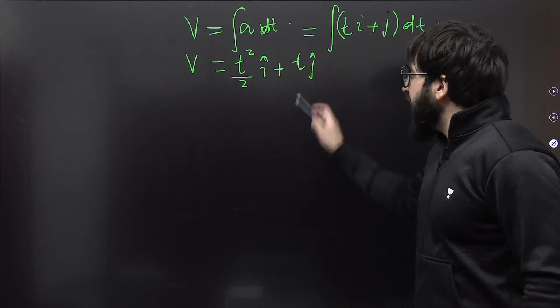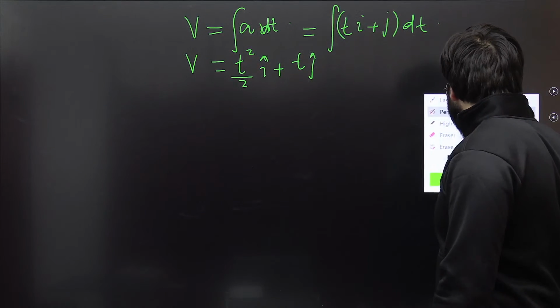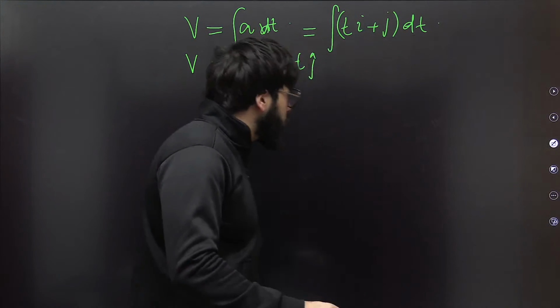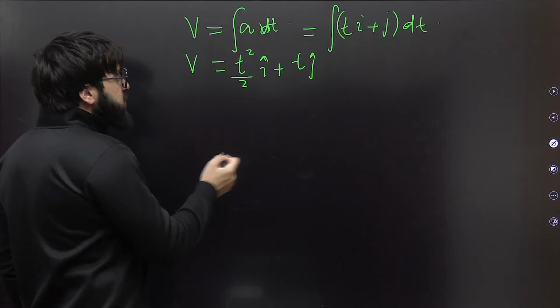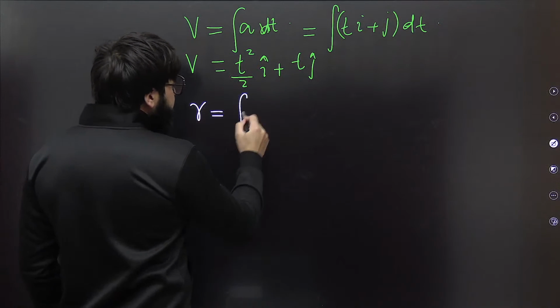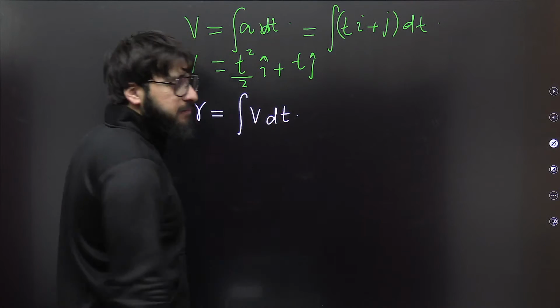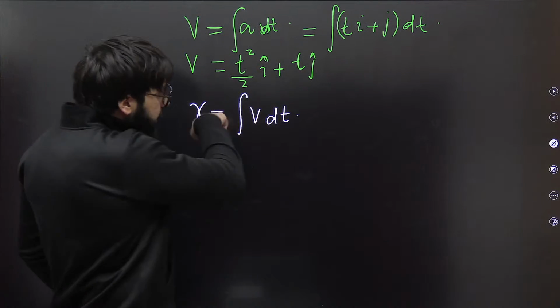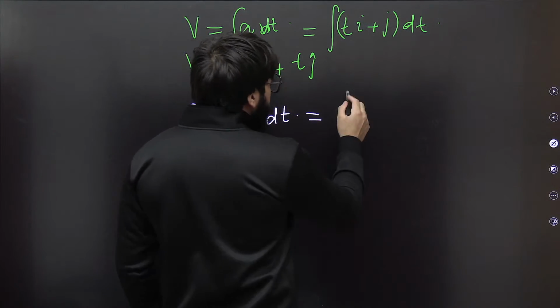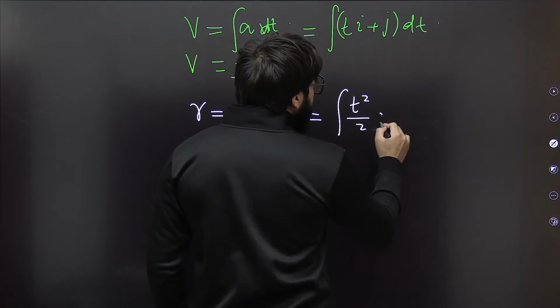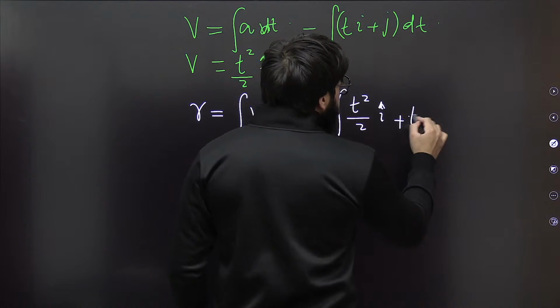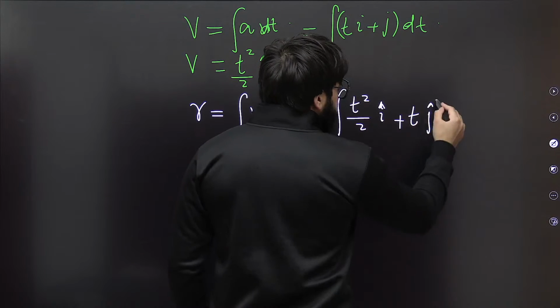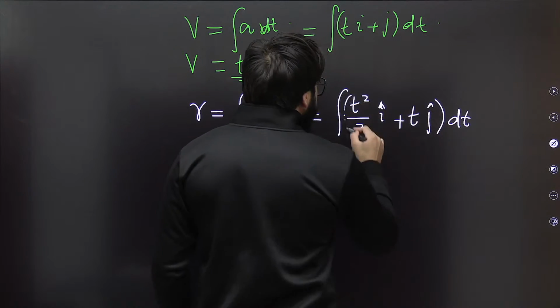Okay, now afterwards, can you tell me what is the position vector? You'll say, sir, position vector. In order to find the position vector, you'll simply say that R is nothing but integration of V dt. Okay, a reverse process. In that case, can I just write integration of this one, t square by 2 I cap plus t j cap, dt. Can I just write it something like this?